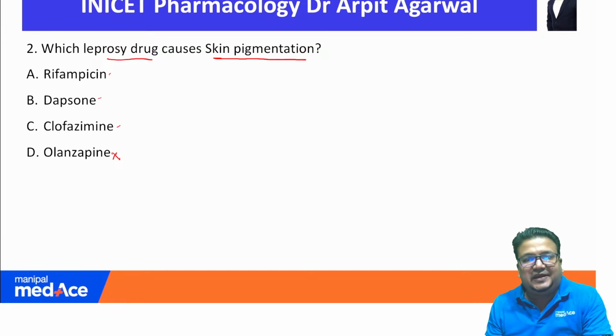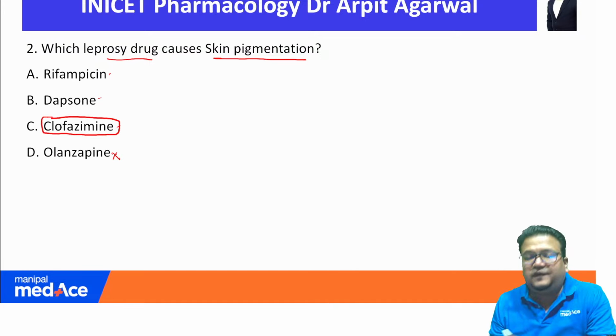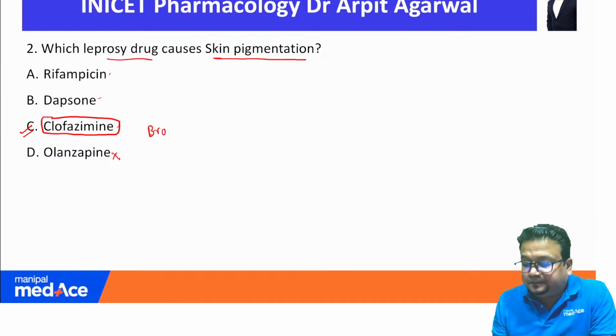Now, this question is based on memory. It's a memory based question, and we need to remember it is clofazimine, which actually is a dye. It is a coloring agent which finds use in leprosy as well as in multi-drug resistant tuberculosis, and this drug is notorious for causing a brown or coppery red pigmentation of skin. So a brownish skin pigmentation can be caused by clofazimine.